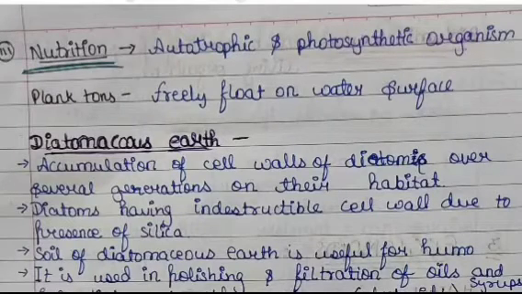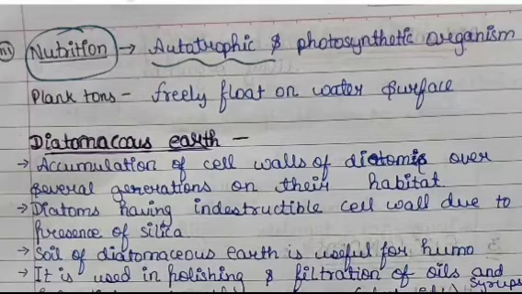Coming to the nutrition, these organisms are autotrophic and photosynthetic, meaning they perform photosynthesis for their survival.